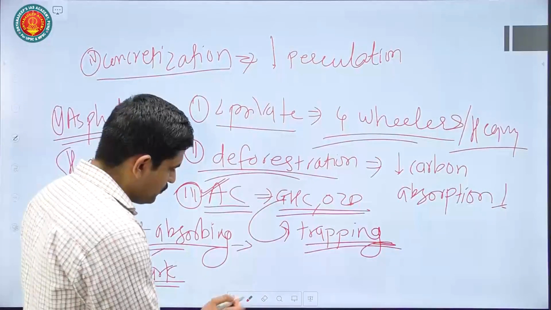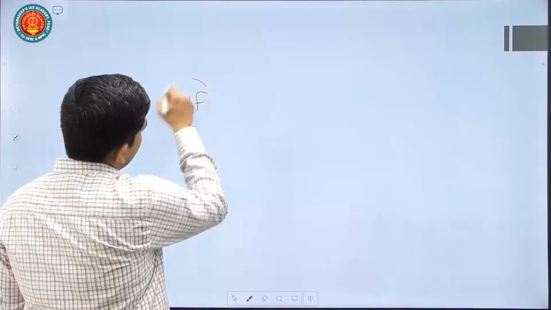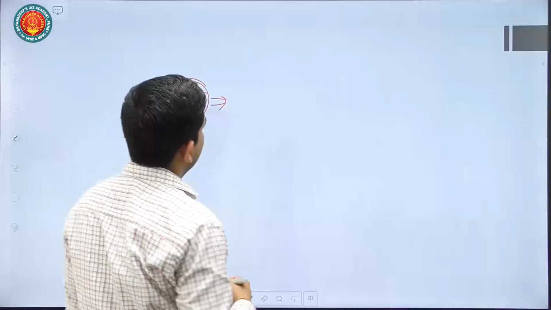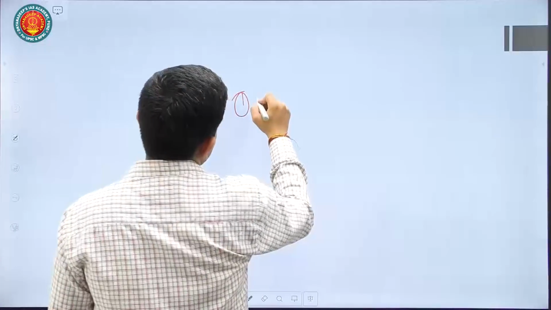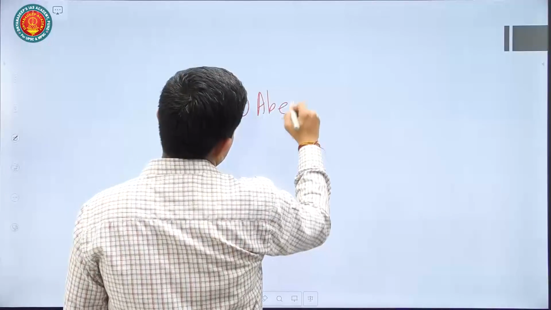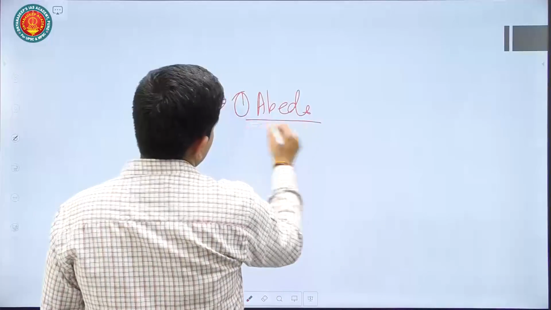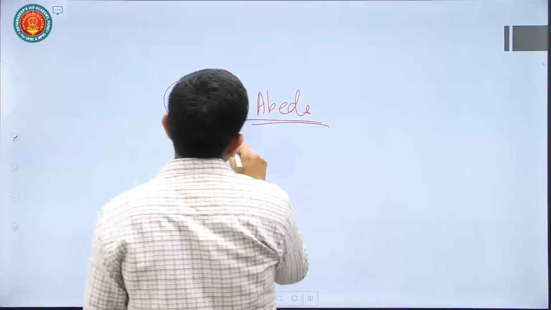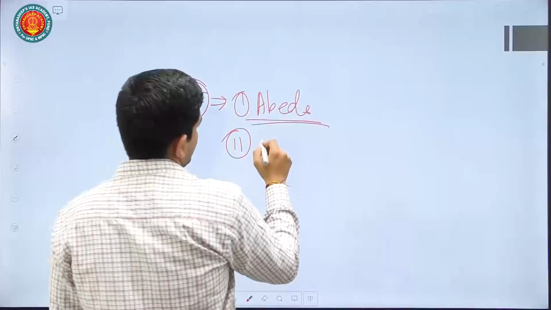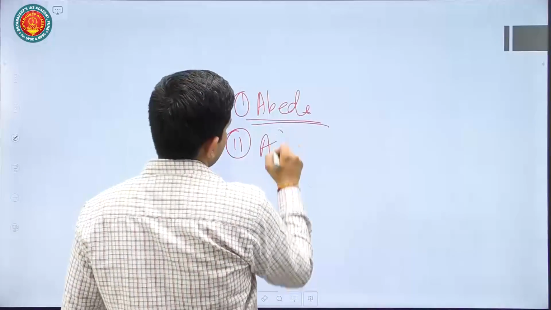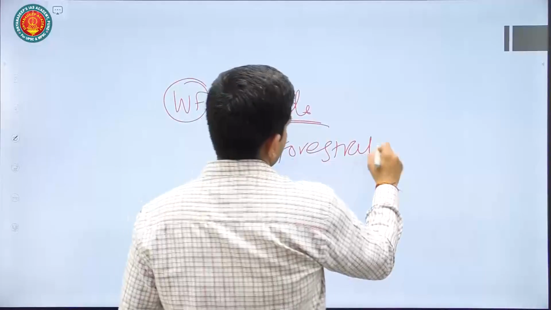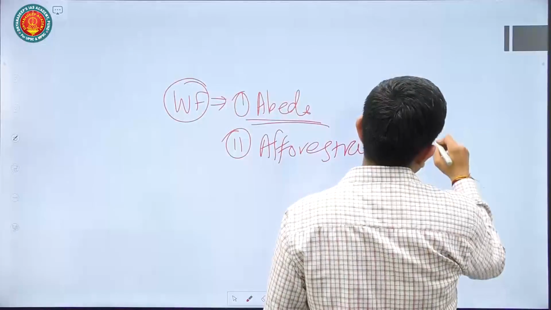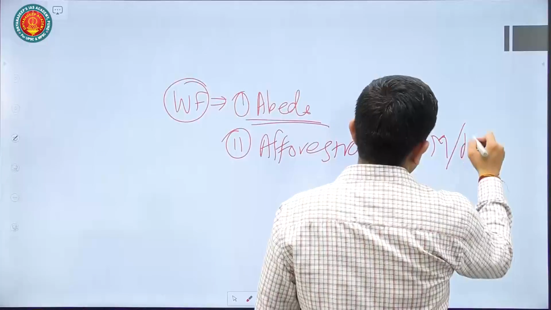To conclude this answer, you can mention some way forward to mitigate that. First can be use of material which has a high albedo effect, so a material which can reflect heat back into space. Then you can talk about afforestation drives that we can carry out in mountainous and hilly regions.